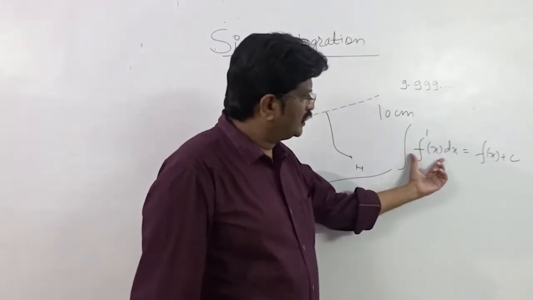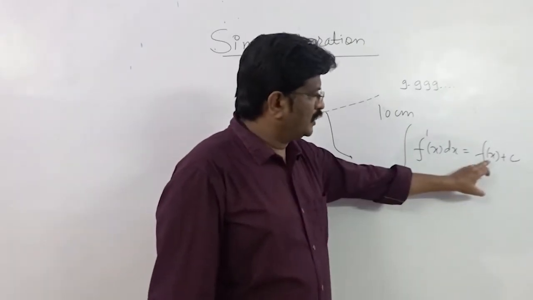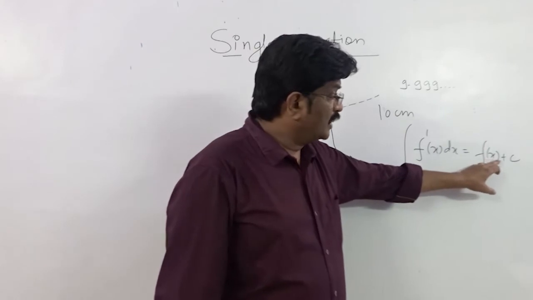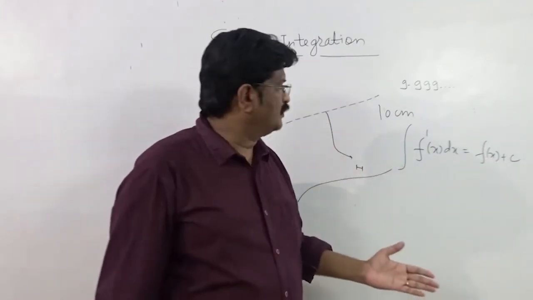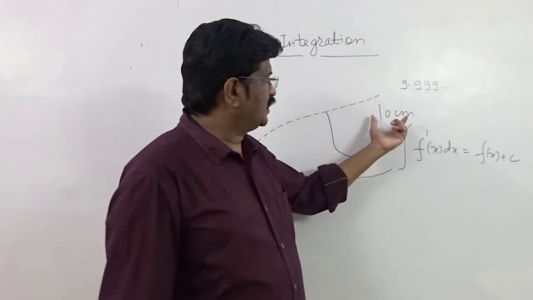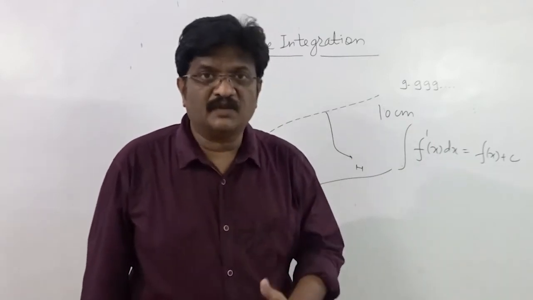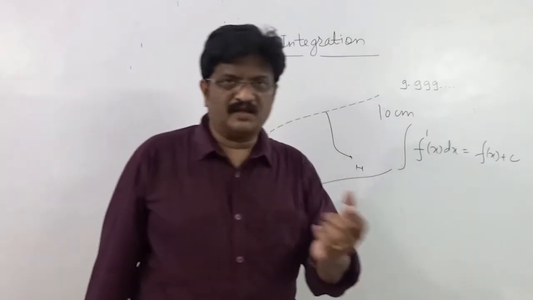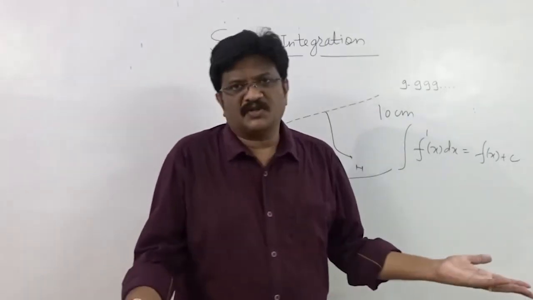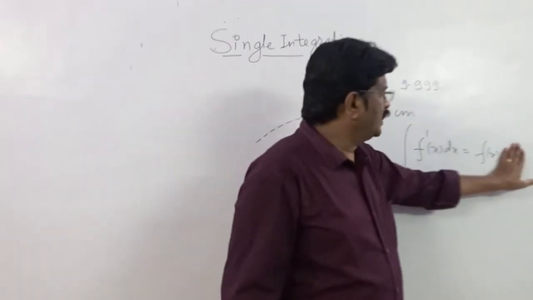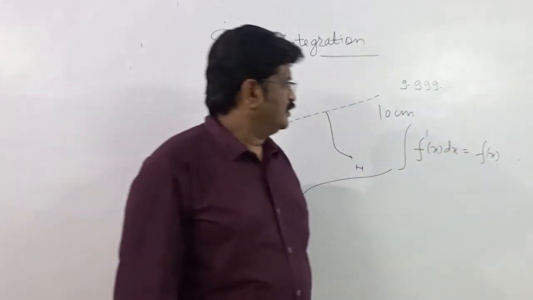Whenever we are integrating any function, we are not going to get the original function. We are writing plus c. What exactly is the meaning of plus c? It is very clear from the example. The new length of this wire is not going to be 10 centimeter. It is going to be less than 10 centimeter. And that's why, whenever we represent this mathematical process by an equation, and we write equals, it means balance. If we do not write this plus c, it ultimately means this.